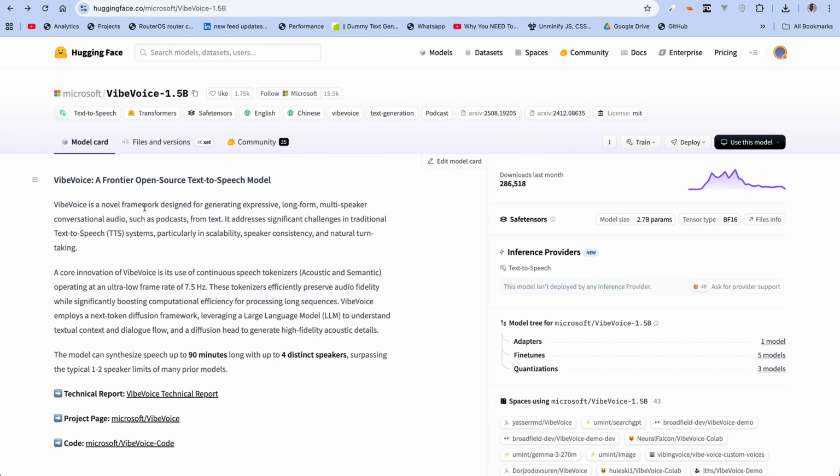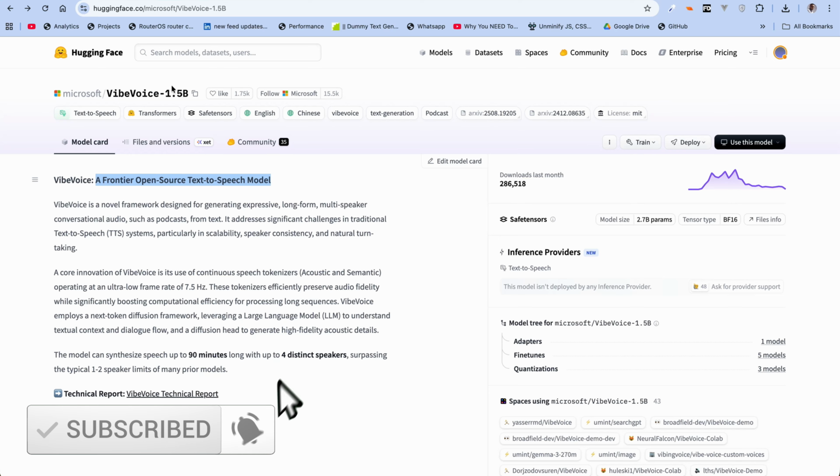So Microsoft did something really cool recently. They released a frontier open source text to speech model. We're definitely going to find out. But they did something really cool. They released this model and it's the VibeVoice 1.5 billion parameter model.